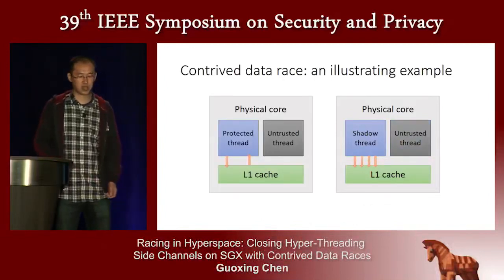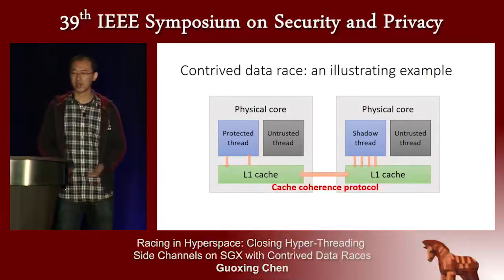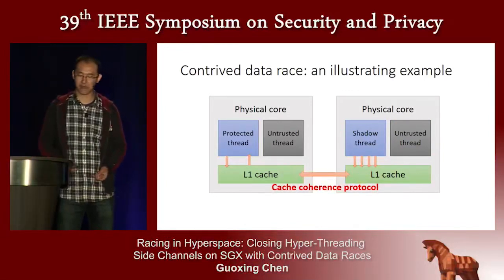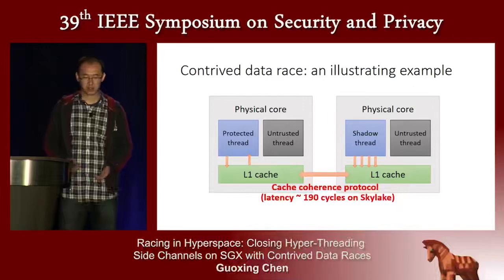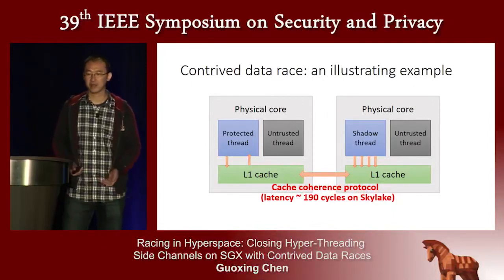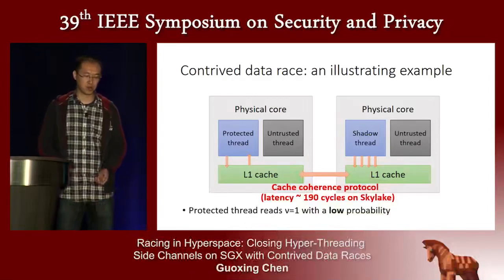In contrast, when they're not collocated, they operate on their own L1 cache and they rely on the cache coherence protocol for synchronization. However, the latency is around 190 cycles, which is measured on a Skylake CPU, and it's much larger than the time for one loop. So the protect thread will read 1 with very low probability.